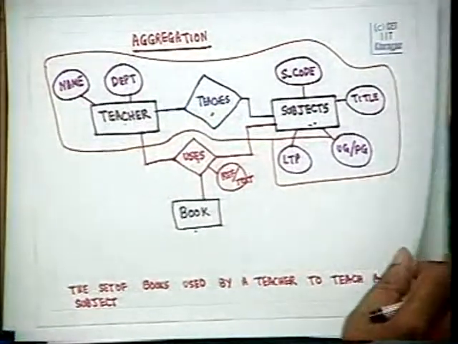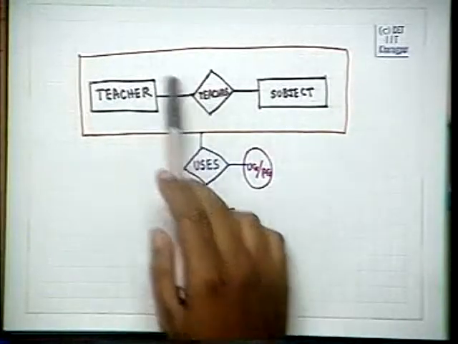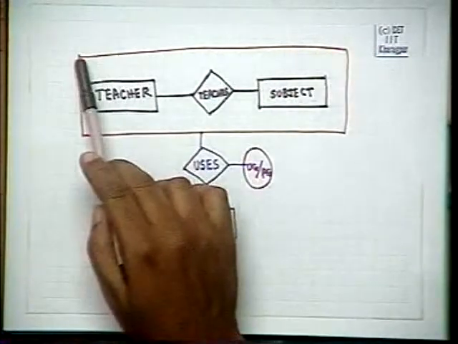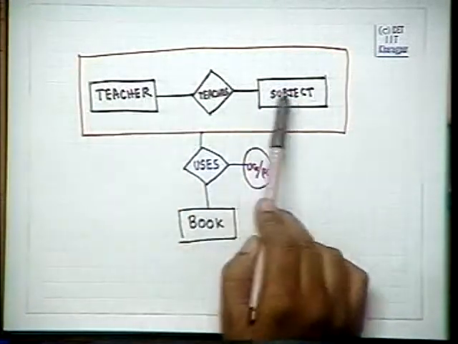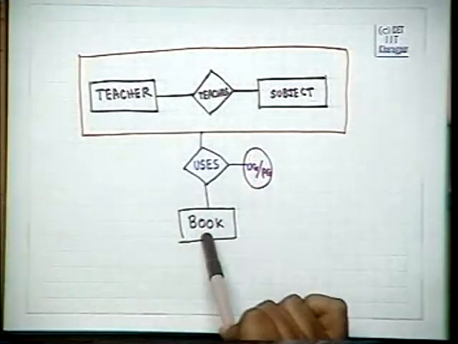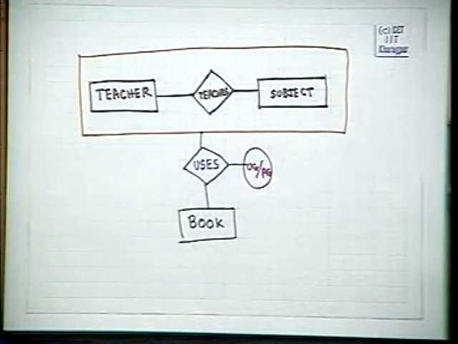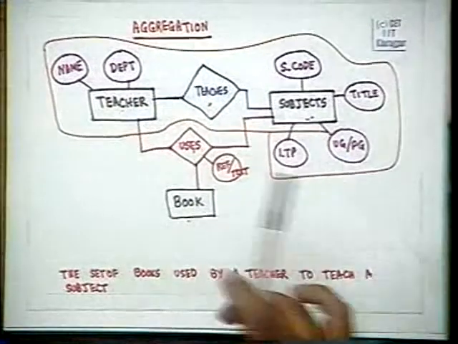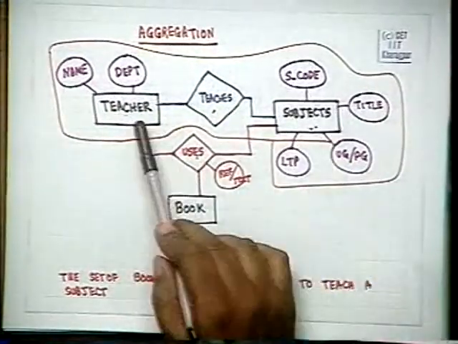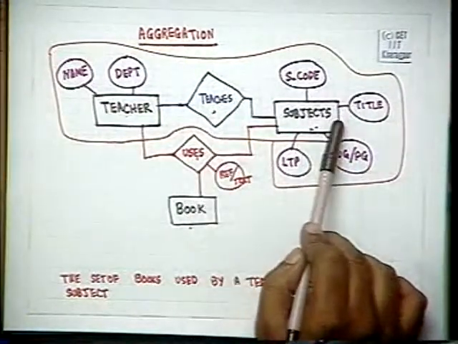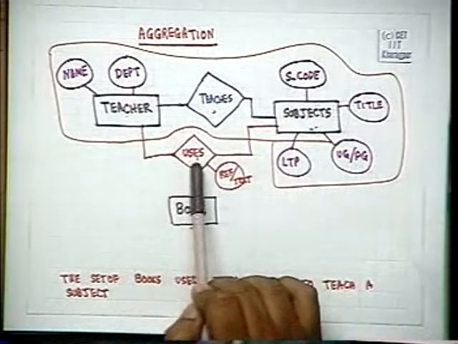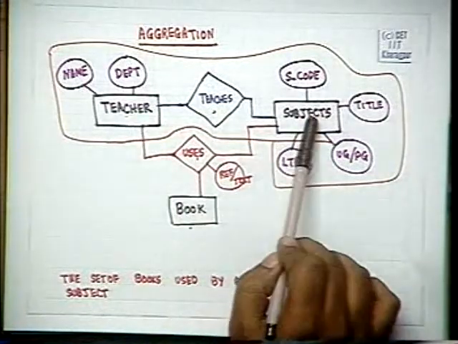So, you can look at it as an aggregated entity, and we can say that for each of these courses we want to find out those teachers who use this book, because otherwise, in this particular situation, this teacher uses this book.